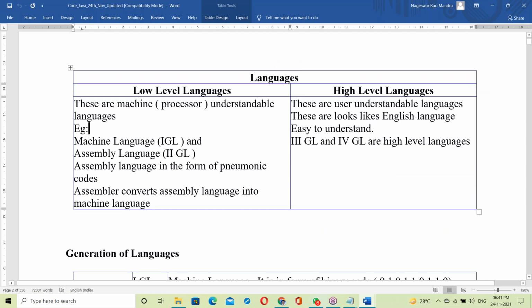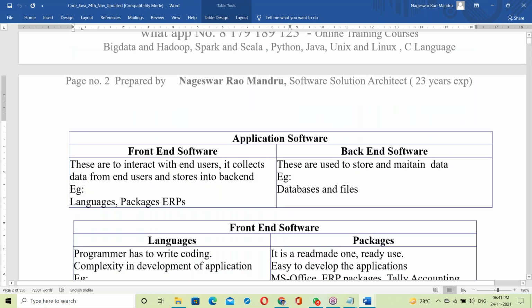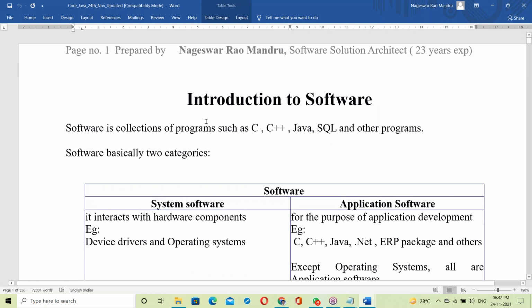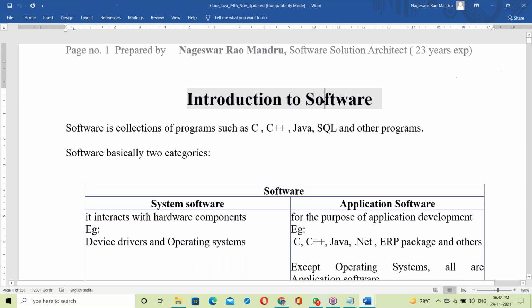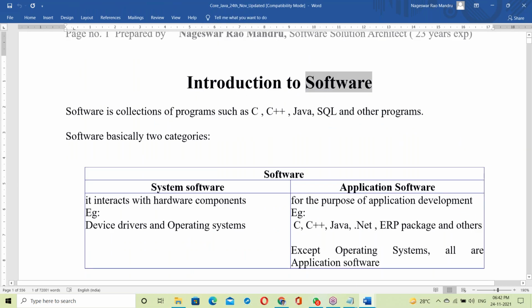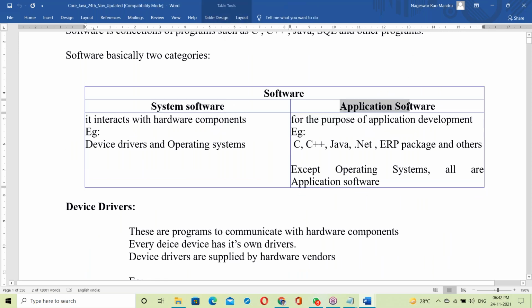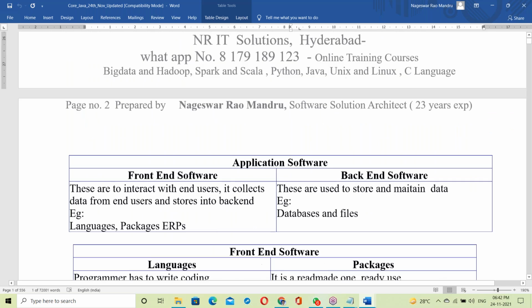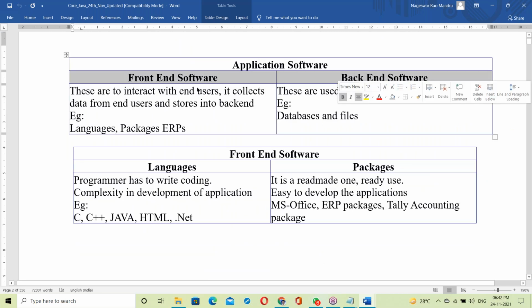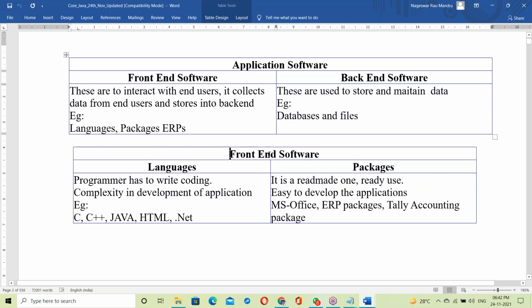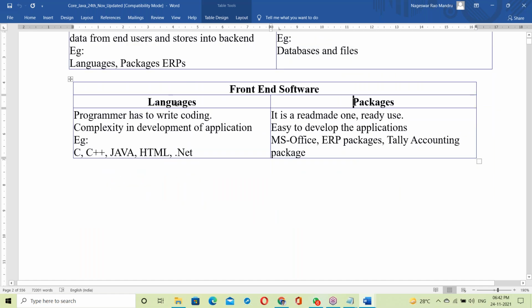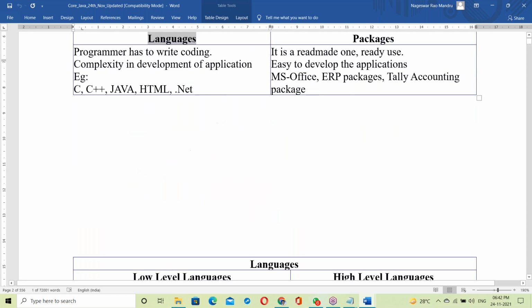This is the way of introducing Java. In a computer, there is hardware and software, and Java comes as software. In software, there is system software and application software. Java is application software. In this, there is front end and back end. Java is a front end, language. Now moving to languages.